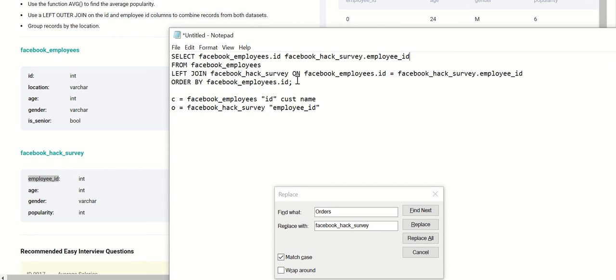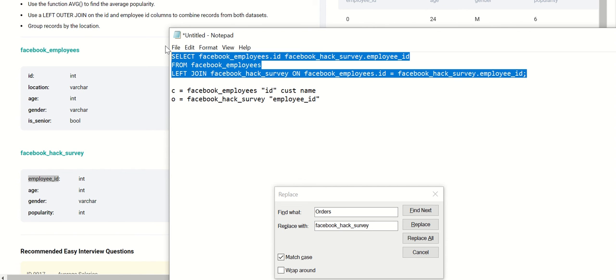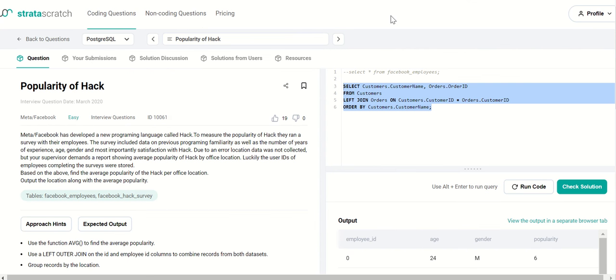Order by, let's just not worry about ordering right now. And we'll do semicolon here. Goodness, not sure if this will work. Run.